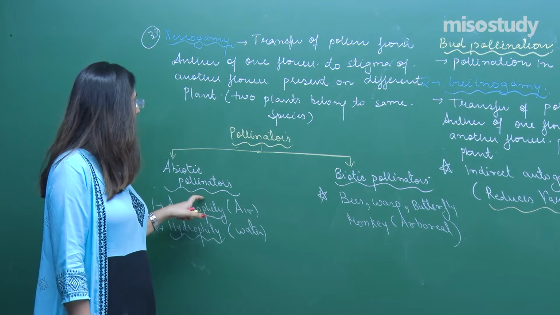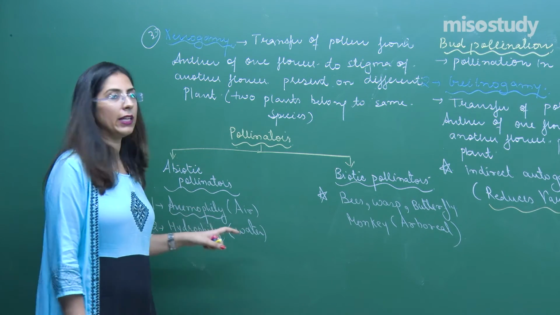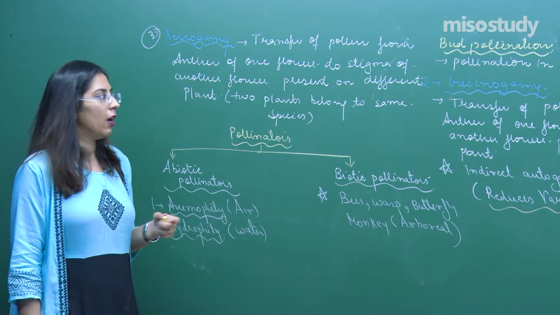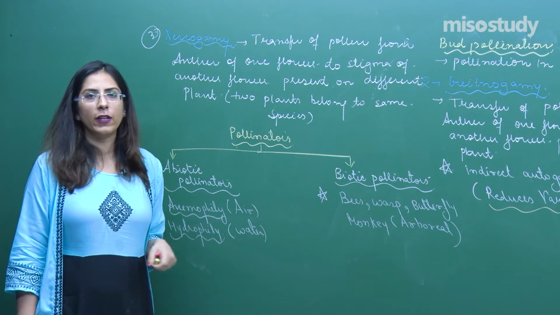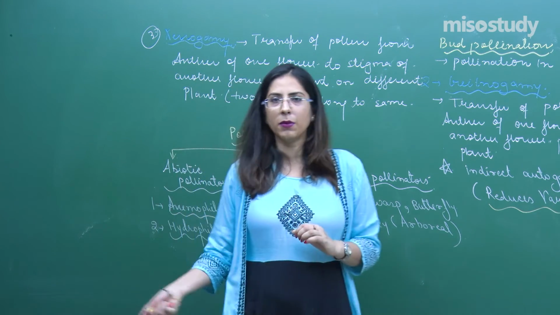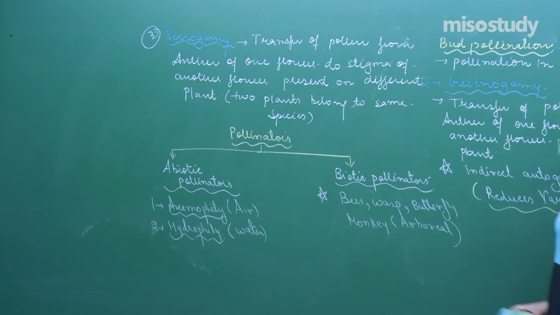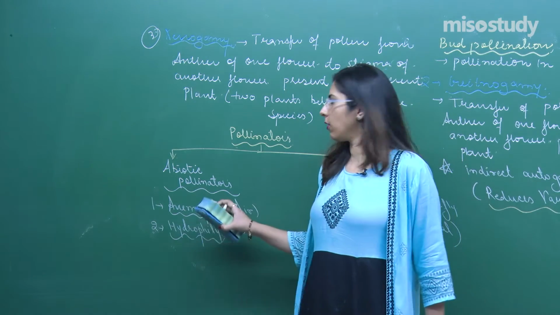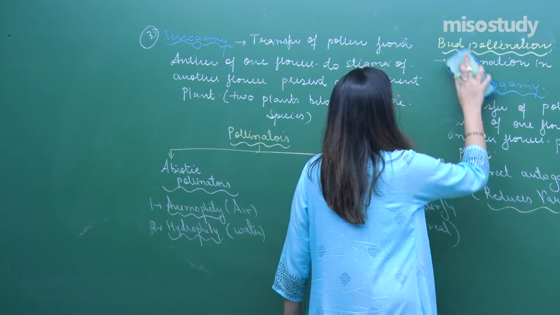We will be discussing these in depth, like what is anemophily, what are the conditions for the pollens to undergo anemophily, and what are the conditions for hydrophily, and the different types of pollens in them. We will be discussing that, but first of all note this down. Students, hope you have noted this down. Now let's talk about the very first, which is abiotic pollinators.